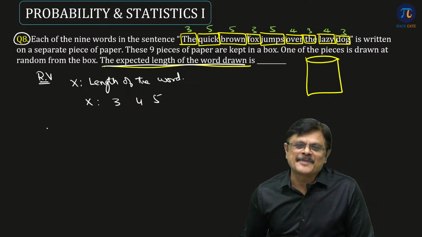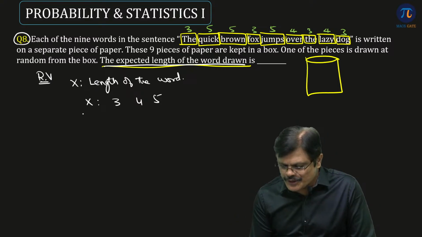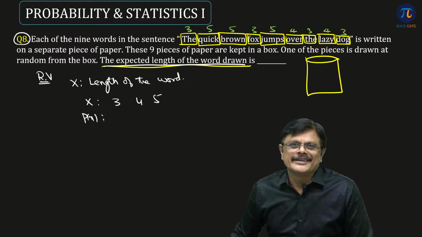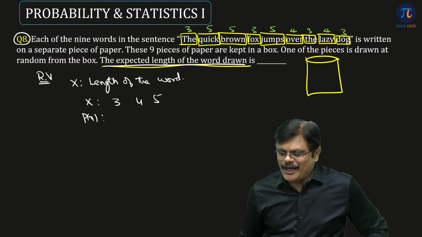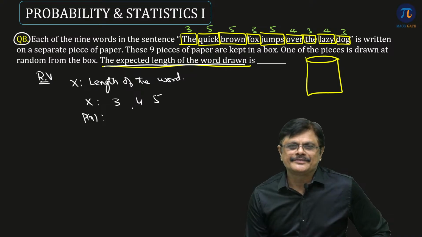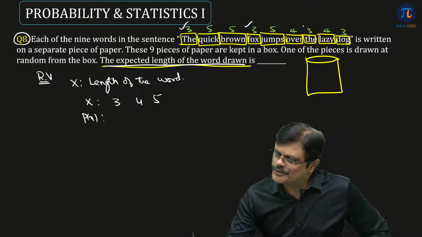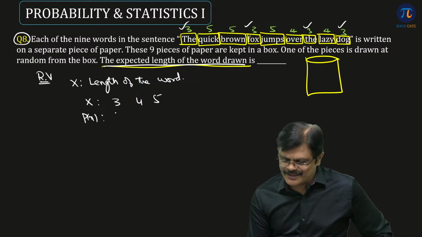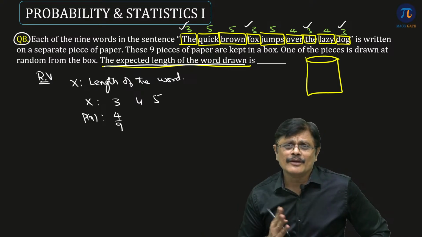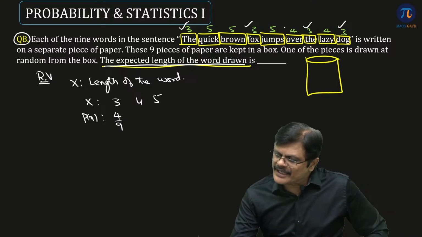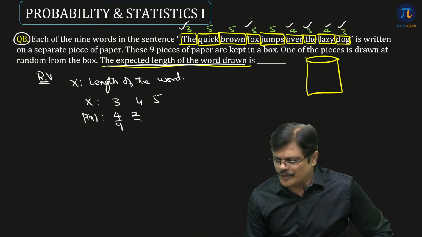Now he is asking the expected value of this random variable. So first you need to find probability. See, total 9 are there. How many of length 3 are there? 1, 2, 3, 4 of length 3 are there. So 4 by 9. 4 favorable for length 3. How many of length 4 are there? 1, 2. 2 out of 9.